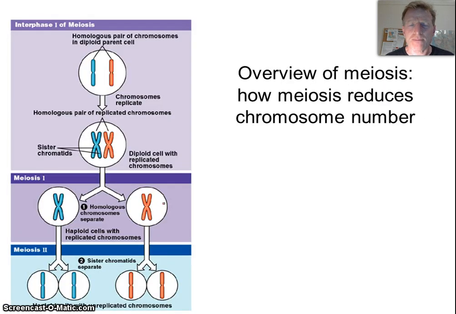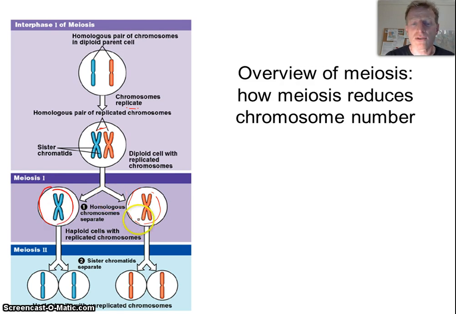Okay, so a quick overview. Meiosis, like mitosis, always begins with replication of chromosomes. So we form two sets of sister chromatids for each chromosome. Then we pair up our chromosomes into what are known as homologous pairs. We have 23 of these pairs of chromosomes, and we separate them into two sets, each with half the chromosome number.